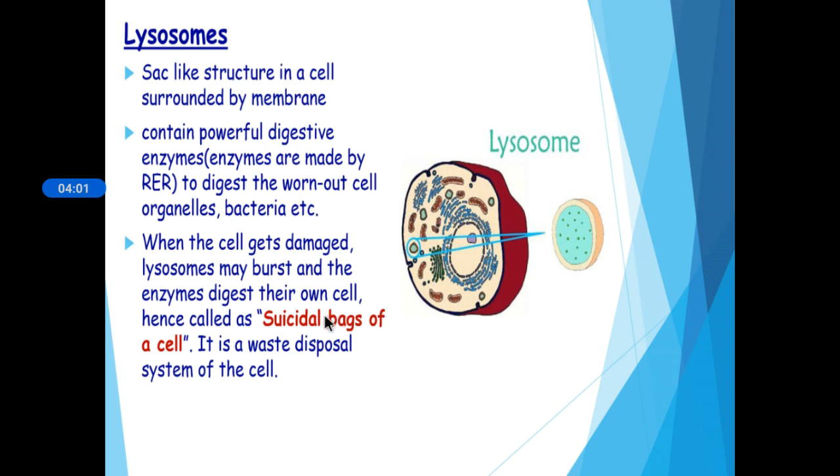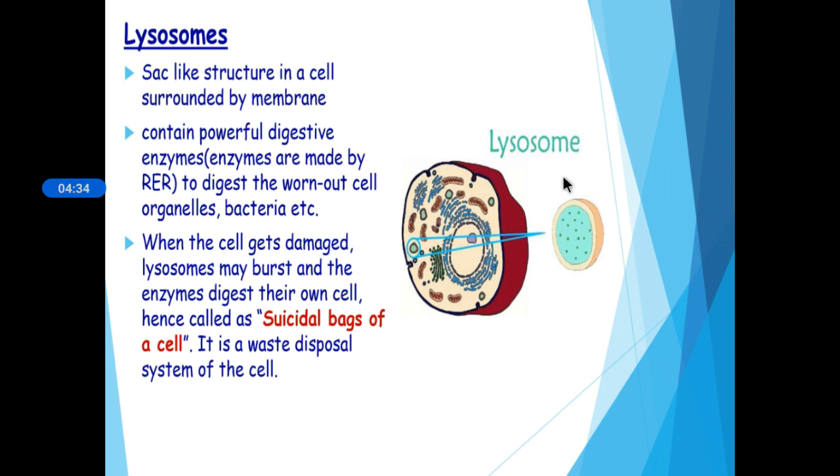It is also known as suicidal bags of a cell. Suicidal means self-killing, right? Whatever waste comes inside the cell, they will clear it. But sometimes, if a cell gets damaged due to any metabolic problem or any disturbance in the cellular metabolism, at that time the lysosomes will burst.